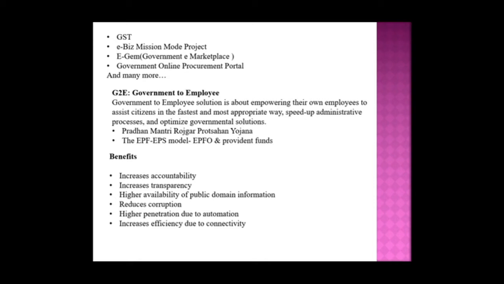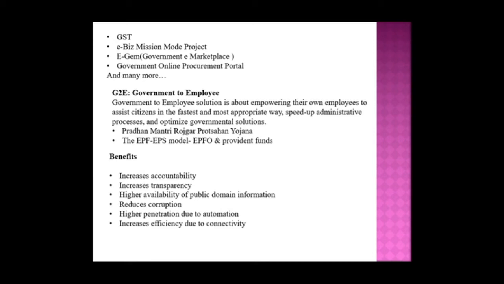And G2E is government to employee. Government to employee solutions are about empowering their own employees to assist citizens in the fastest and most appropriate way, speed up administrative processes, and optimize governmental solutions. And Pradhan Mantri Rozgar Protsahan Yojana, the EPS model, EPFO, and Provident Funds are benefits for the employees in the ICT sector.